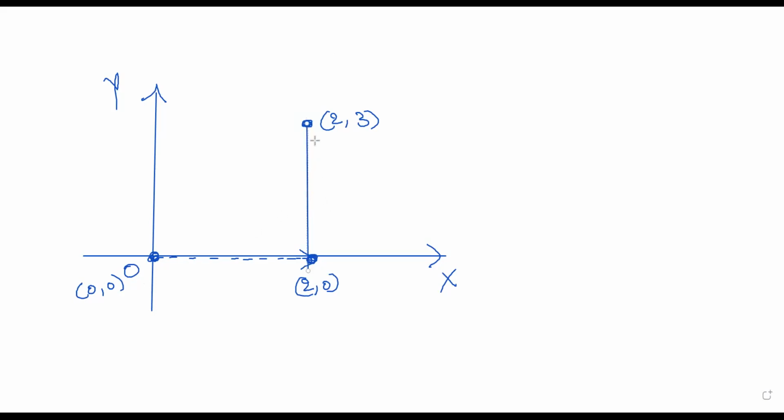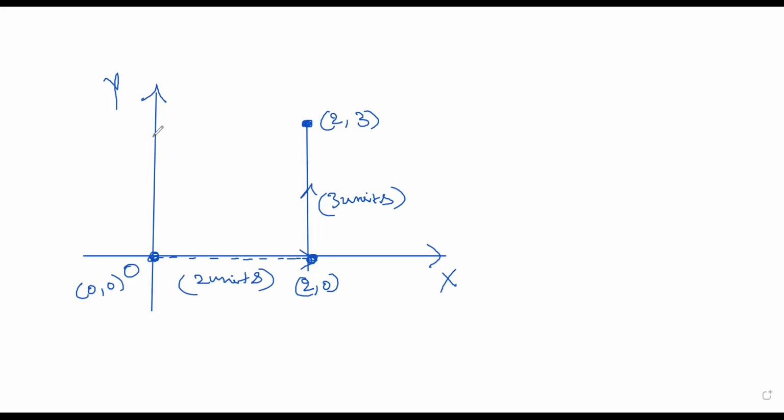Okay. So in the y direction, if I move 3 units, I'm not drawing to scale, I hope you understand this. And then 3 units I move in the y direction, and 2 units I move in the x direction. Now I reach this point. And similarly, this point I can reach by doing it like this also.